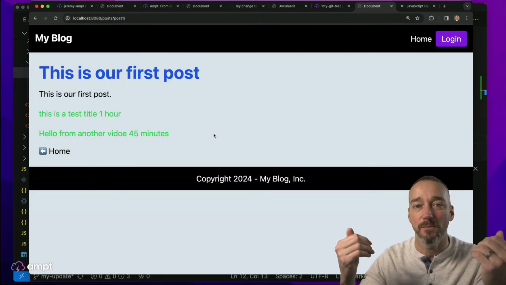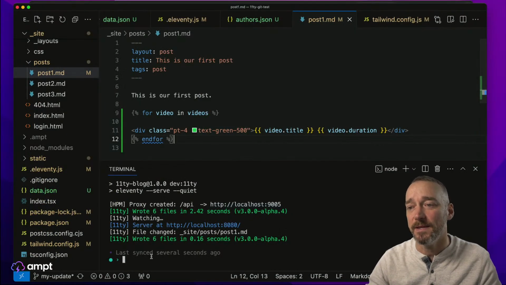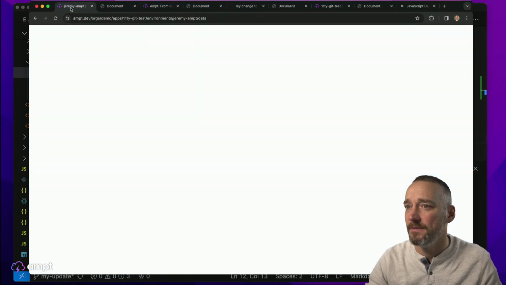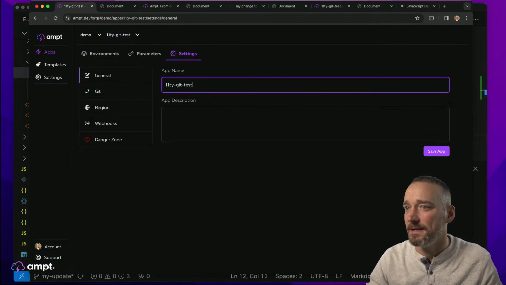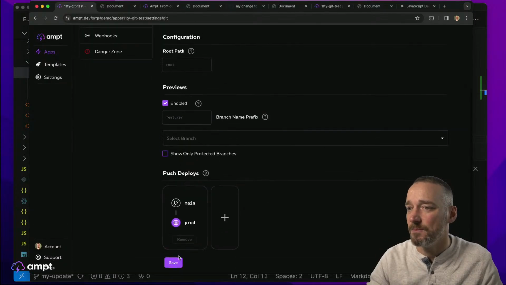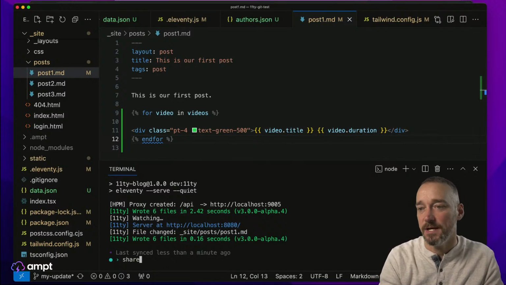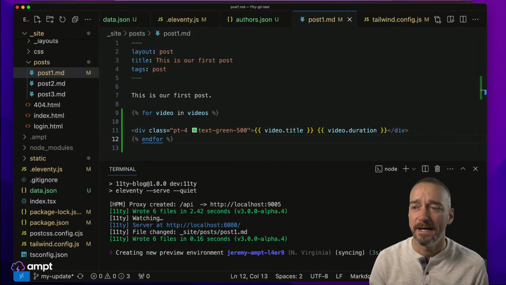We've created this thing, and this content is now in this sandbox here for us, and that works great. Here's what the problem is going to be. I'm going to go into my settings, into the Git settings, and allow these because I want to show you this quickly. Then from here, I'm going to type share, and this is going to create a new preview environment of this particular thing.